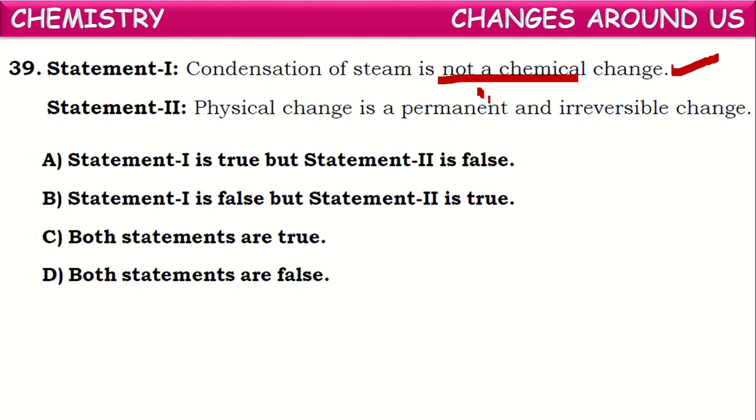Statement 2, if you observe: physical change is a permanent and irreversible change. Is it true? Generally, physical changes are temporary and reversible changes. For example, condensation of steam is a physical change and it is a temporary change, because condensation of steam gives water. That water can be converted back into steam again by heating. So it is a reversible, temporary change, but not permanent and irreversible. So statement 2 is incorrect. Statement 1 is right. What can we choose now? This. Okay, next one.